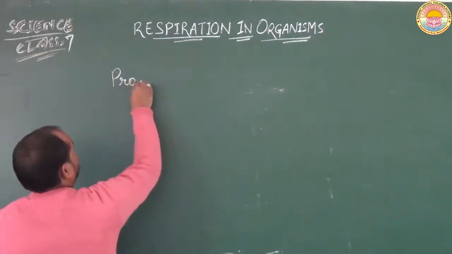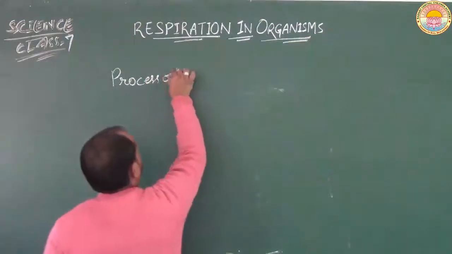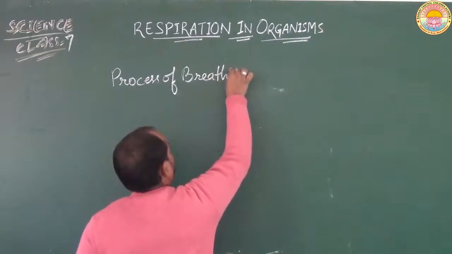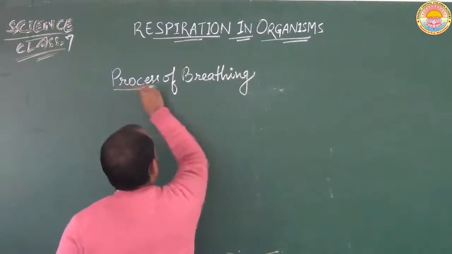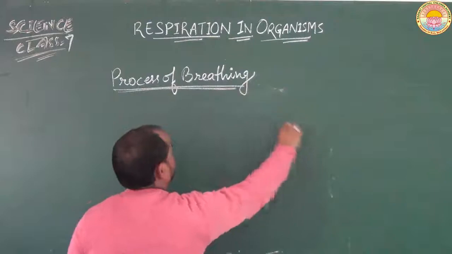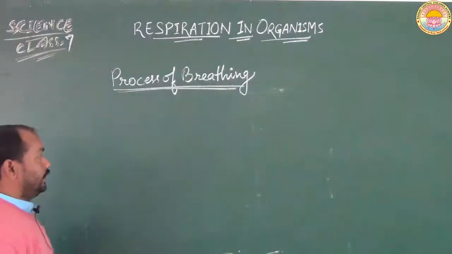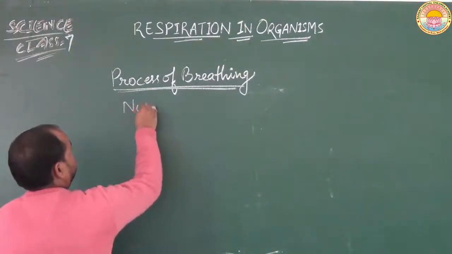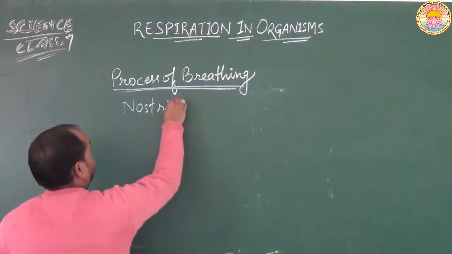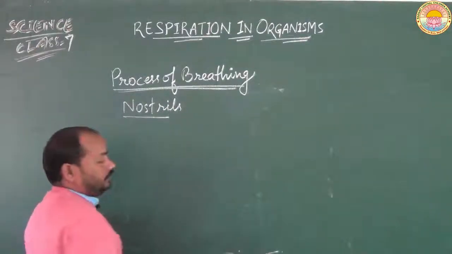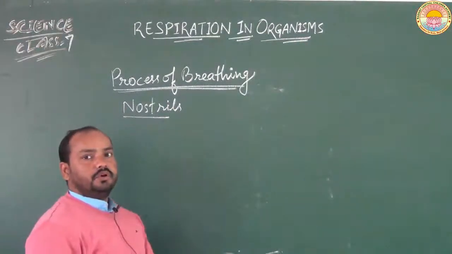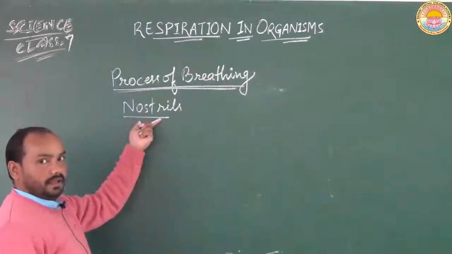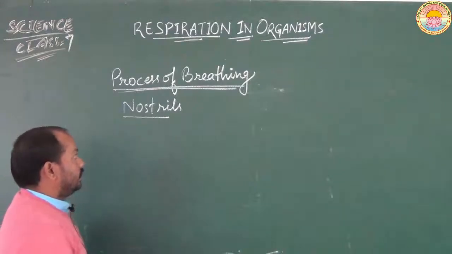After that let us discuss the process of breathing. How does the breathing process take place in our body? What are the steps of breathing? So first of all, breathing starts from the nostrils. Nostrils are two small openings that are present in front of our face through which we inhale air. These are the nostrils.